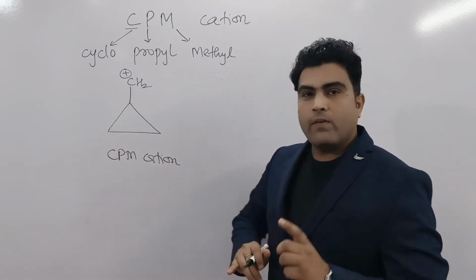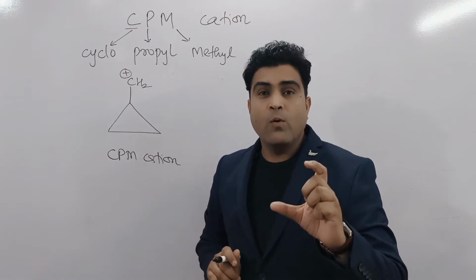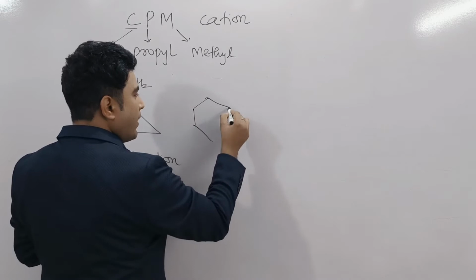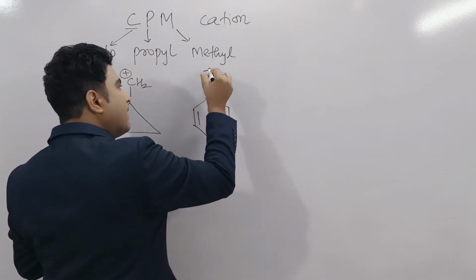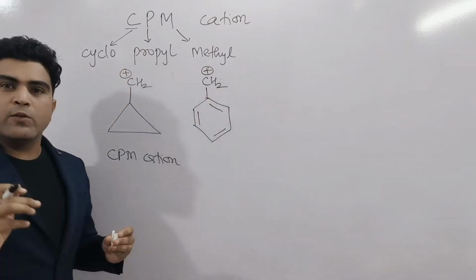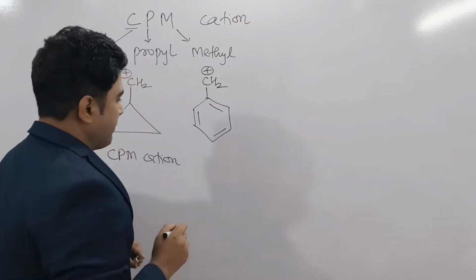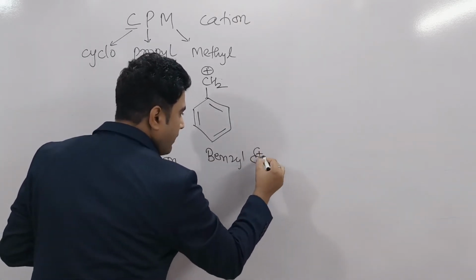Okay, so if I compare this cyclopropyl methyl carbocation with benzyl carbocation, I hope you know about this one, and we know one thing, that benzyl carbocation is stable due to resonance, due to delocalization of pi electrons. This is benzyl carbocation.